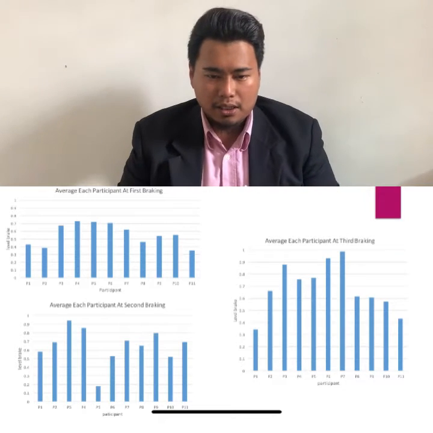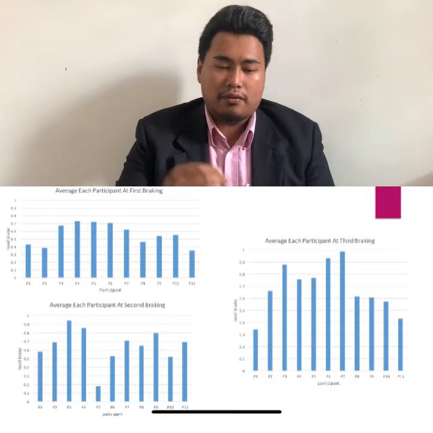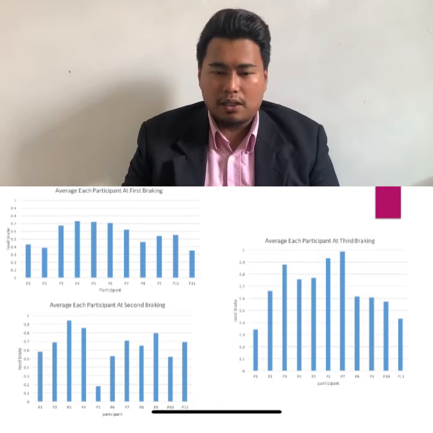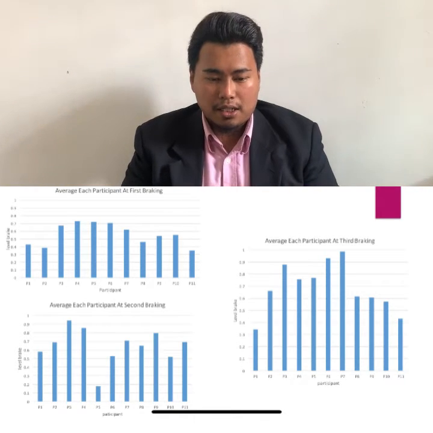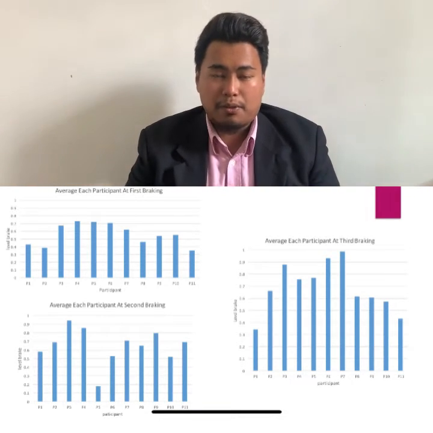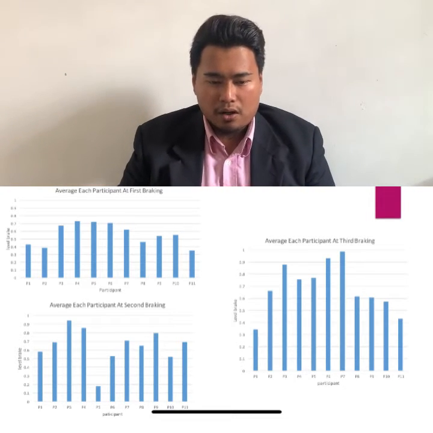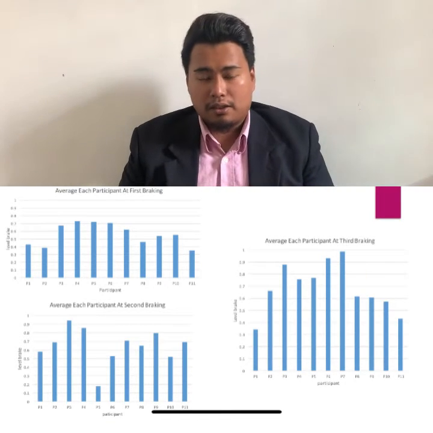that at the first braking, most participants achieved above 0.3, and at the second braking, just one participant, participant 5, did not achieve 0.3, and all others achieved the 0.3 level braking.